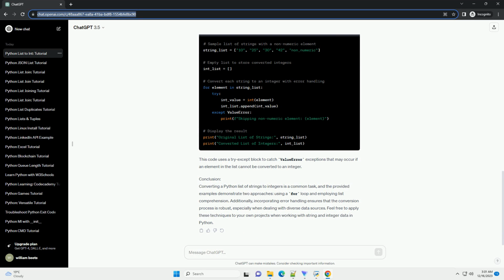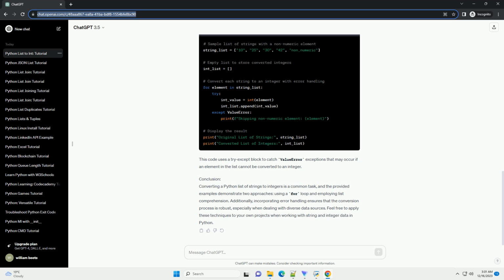Title: Converting a Python list of strings to integers, a step-by-step tutorial. Introduction. In Python, it's common to work with lists containing strings, especially when dealing with data input or reading from files. However, there are scenarios where you might need to convert these string elements into integers for numerical operations. This tutorial will guide you through the process of converting a Python list of strings to integers with clear explanations and code examples.